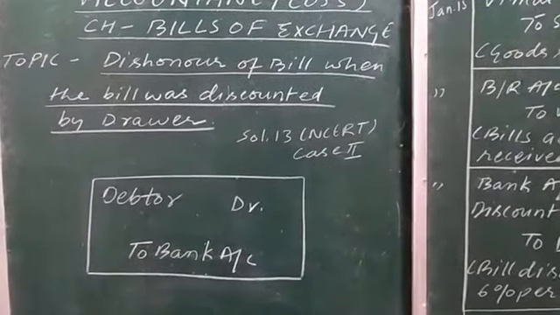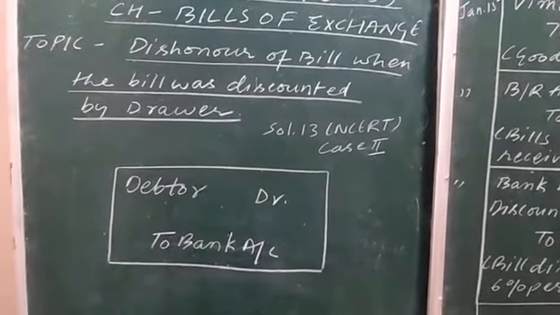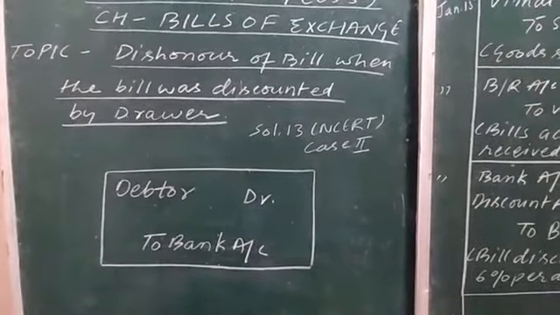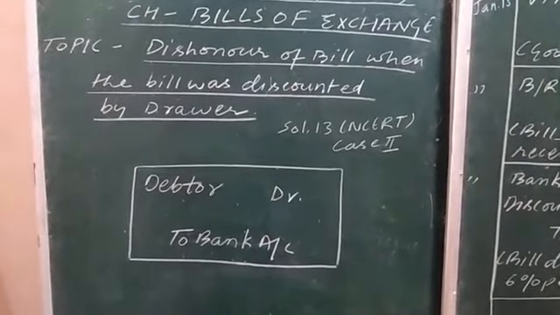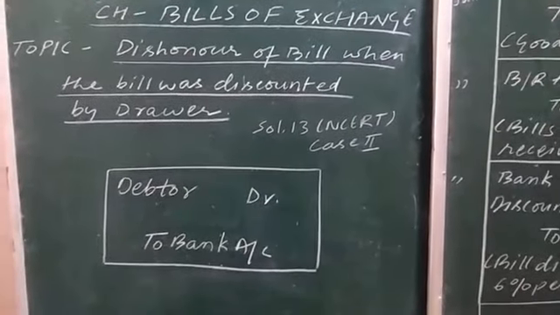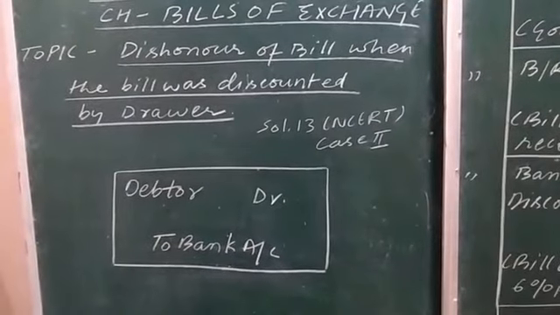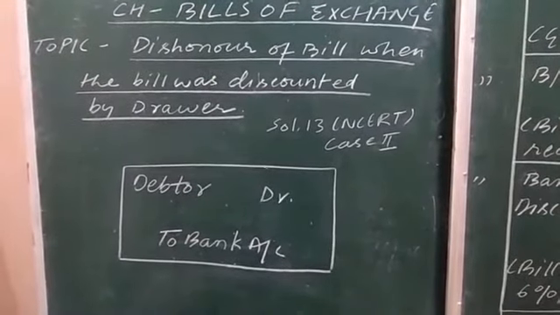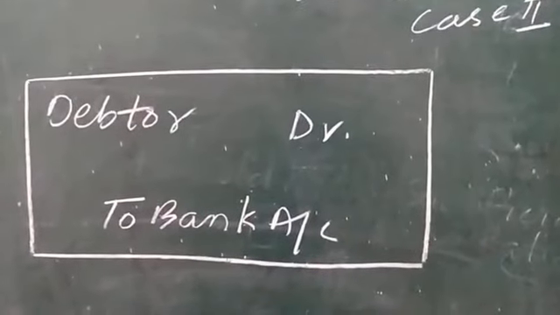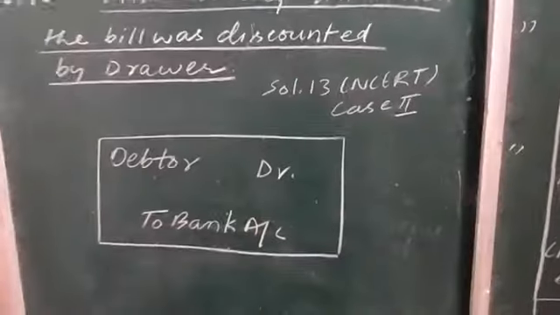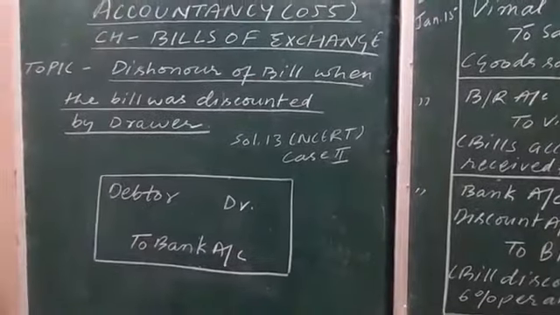Whosoever is the debtor of the drawer, his account will be debited, and the bank from whom the bill is discounted or encashed will become the liability, the creditor of the drawer.